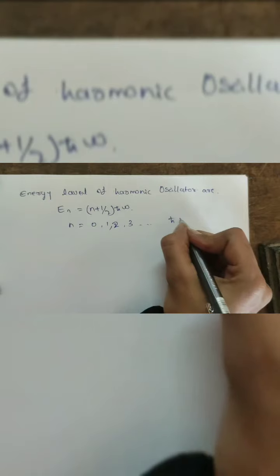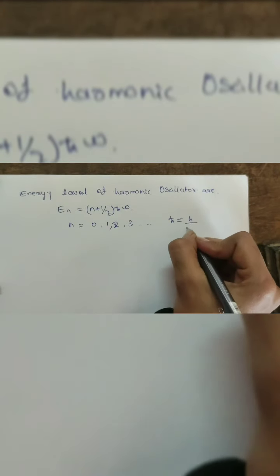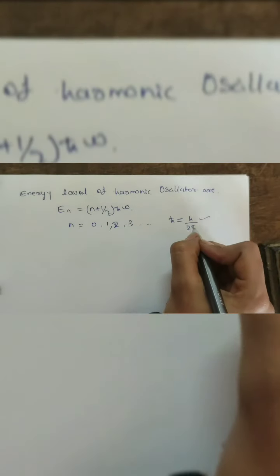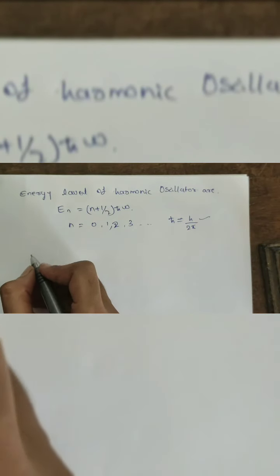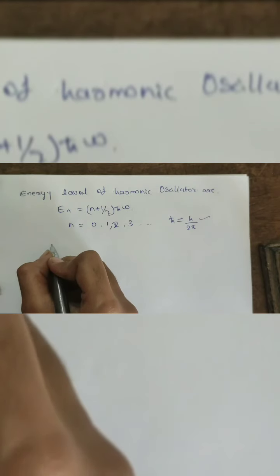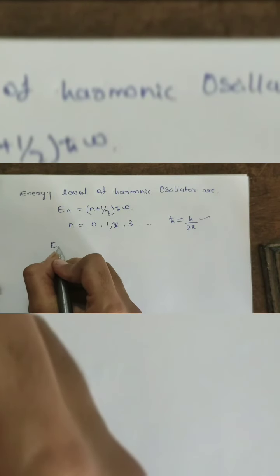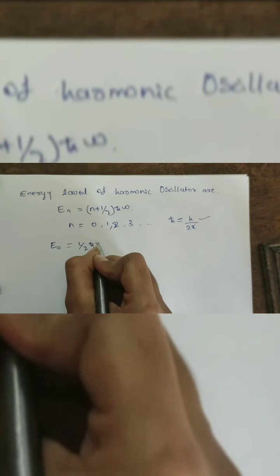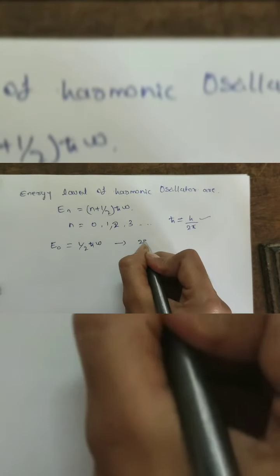Here h cross can be written as h divided by 2 pi, where h is Planck's constant and omega is the angular frequency. If we put n equals 0, that is the zero point energy, given by E0 = 1/2 h cross omega, and it is called the zero point energy.